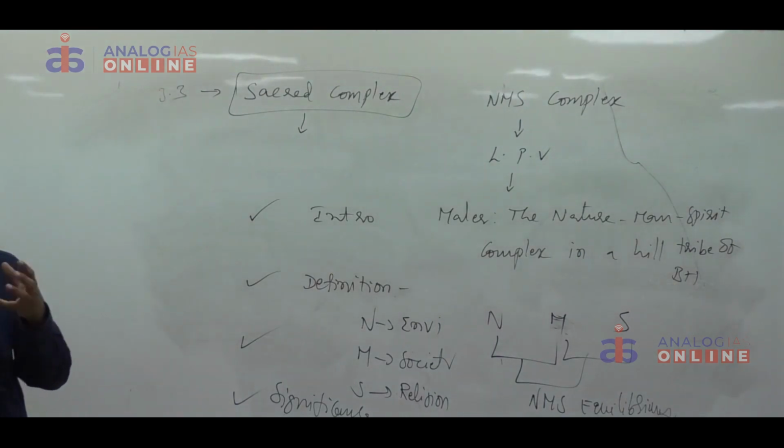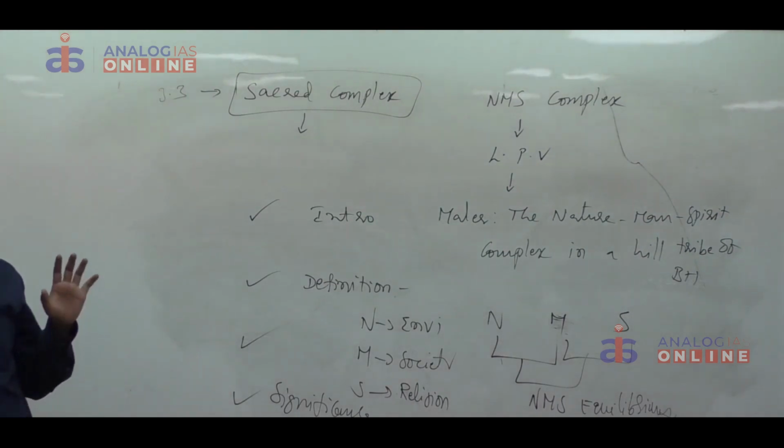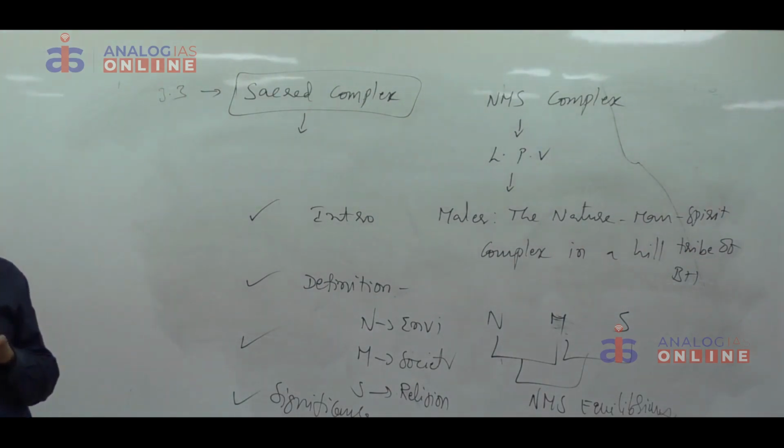It indicates that the little traditions are not only resilient and overawed by the great traditions, they are capable of rejecting the great traditions also. That's why you have to understand that equilibrium and take measures accordingly. The same concept is used to study village societies and urban societies also. This is about the significance of NMS equilibrium.